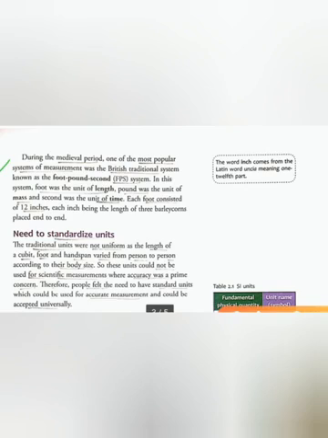So these units could not be used for scientific measurements where accuracy was a main concern. There was a need to develop a standard system of units which could be used for accurate measurements and accepted universally.